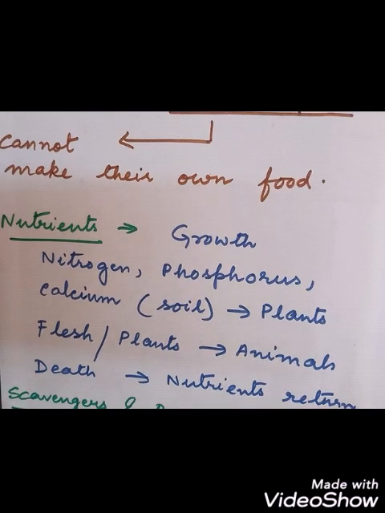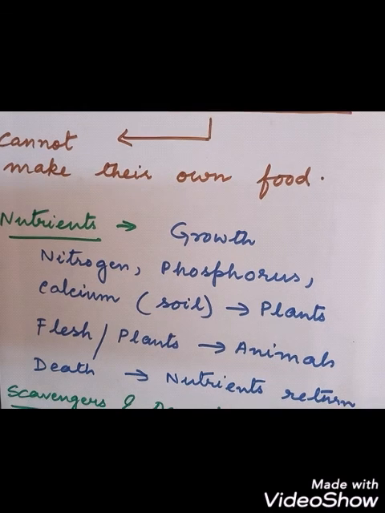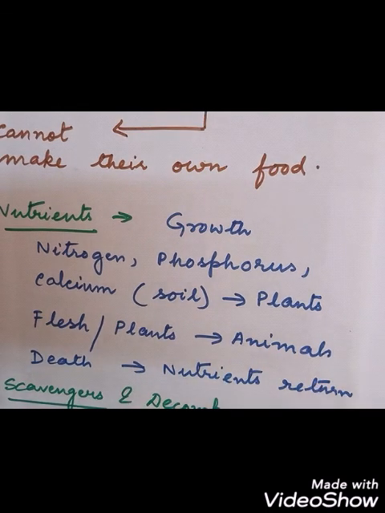Okay, and whenever there is death of any organism, then the nutrients return to the environment. So plants get their nutrients from the soil, animals get their nutrients by feeding on the plants, or those who are flesh eating get them from the bodies of other animals. And when these plants and animals die, the nutrients will go back to the environment again,